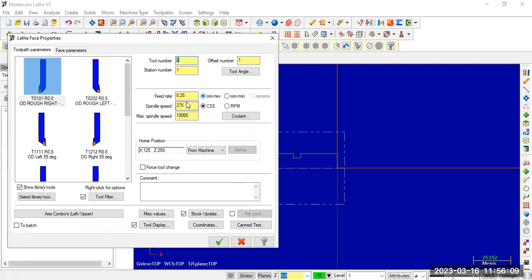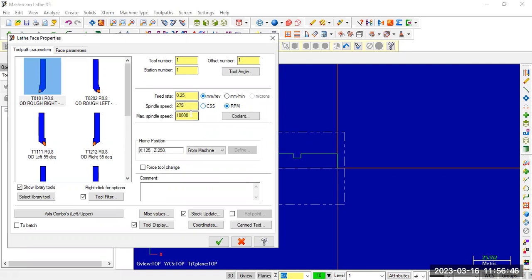Spindle speed, RPM or CSS. Generally, we'll use RPM. So whether it is rotating at 400 RPM, 500 RPM, 600 RPM. Again, this RPM depends on the type of workpiece material, type of operation, and type of cutting tool material.